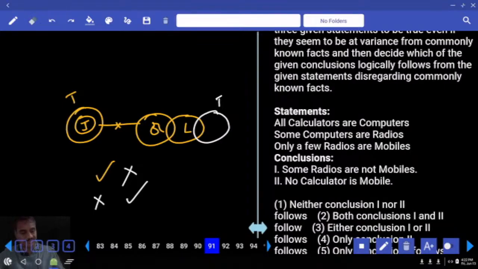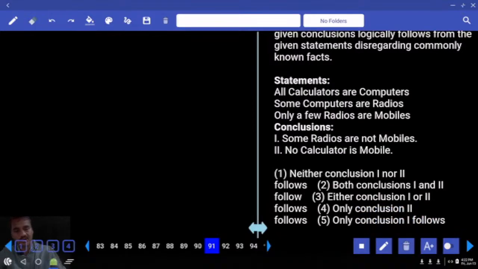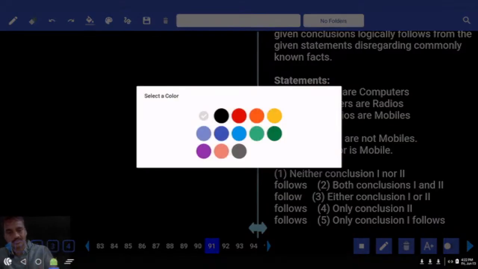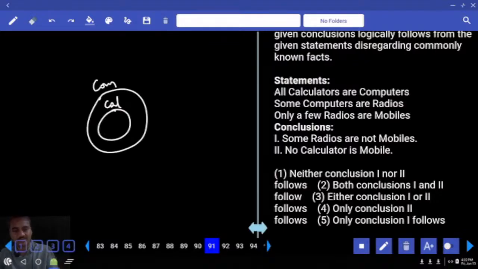Then next one, 91. Now in this question number 91, all calculators are computers. All these calculators are computers. And some computers are radios. And only a few radios are mobiles. Only some radios are mobiles but not all. This entire radio cannot be a part of mobile.